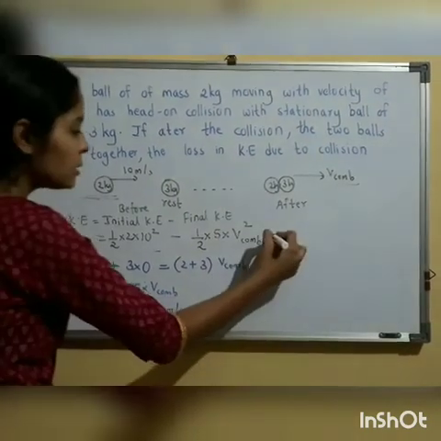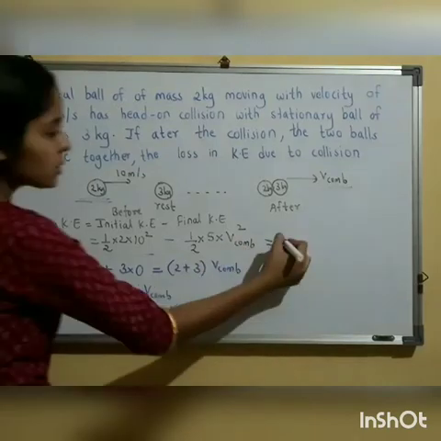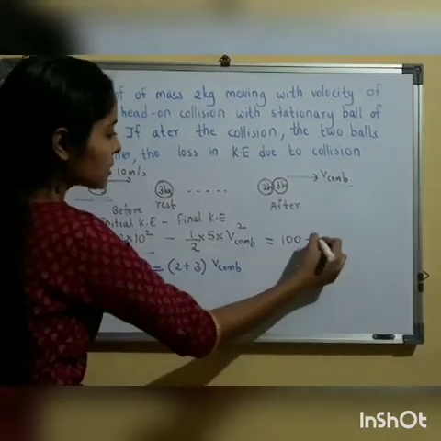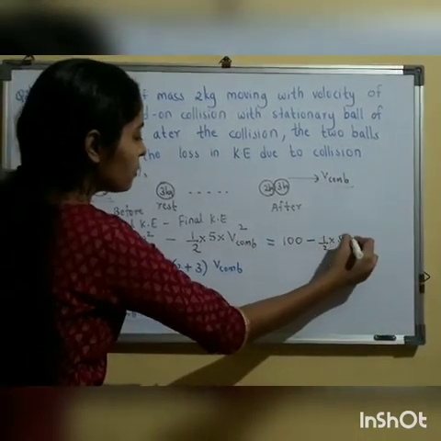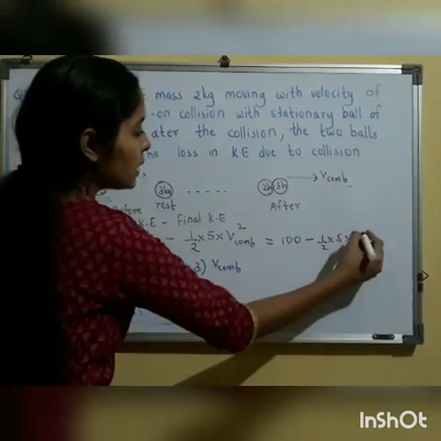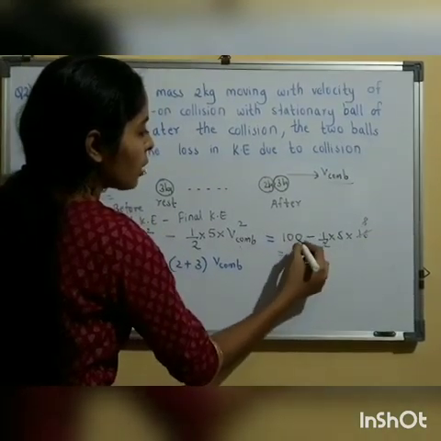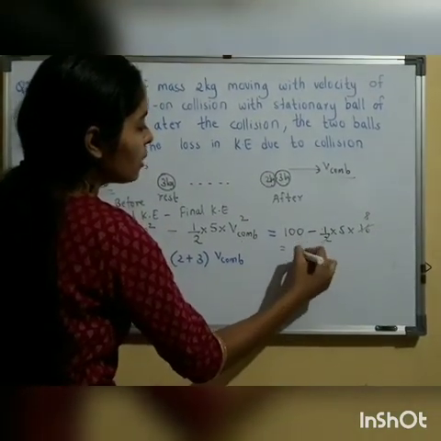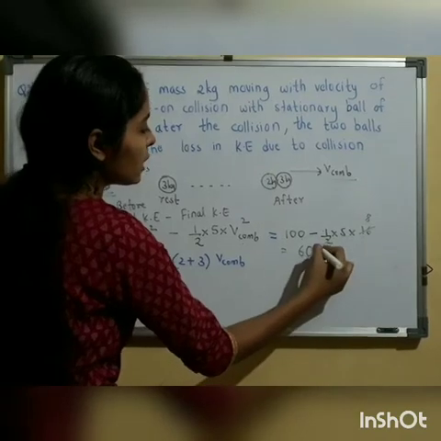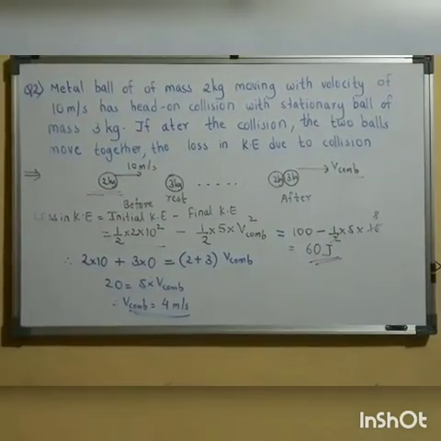If I substitute in this, the value is 100 minus half into 5 into v combination square, which is 4 square, 4 square is 16, so it is 40. So 100 minus 40 will be equal to 60. So the loss in kinetic energy will be equal to 60 joules.